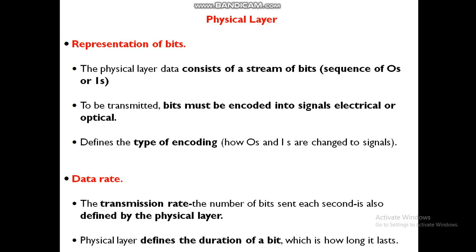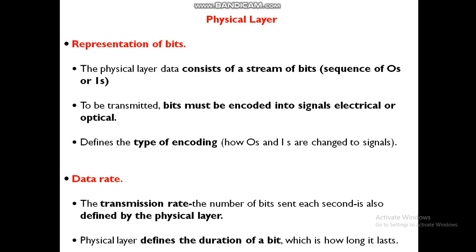The physical layer also deals with how the bits are represented. The physical layer data consists of zeros and ones. What voltage is used to represent a 0 and what voltage is used to represent a 1? Another thing is that the bits must be encoded into signals, either electrical signals or optical signals. The physical layer defines the type of encoding, whether it is an electrical voltage for a 1 or an optical signal for a 1, etc.